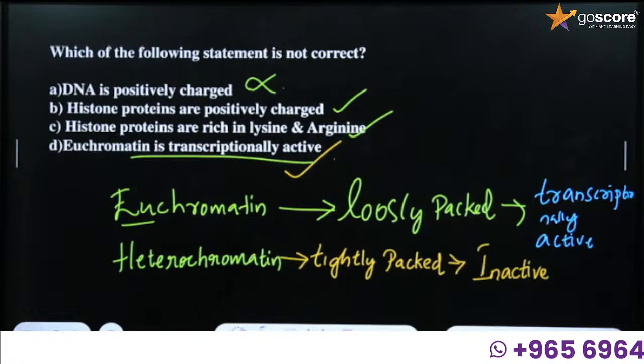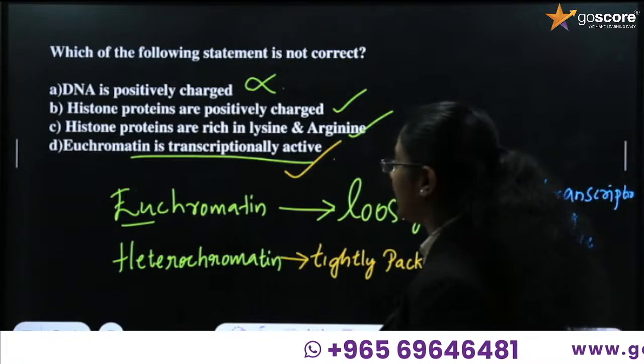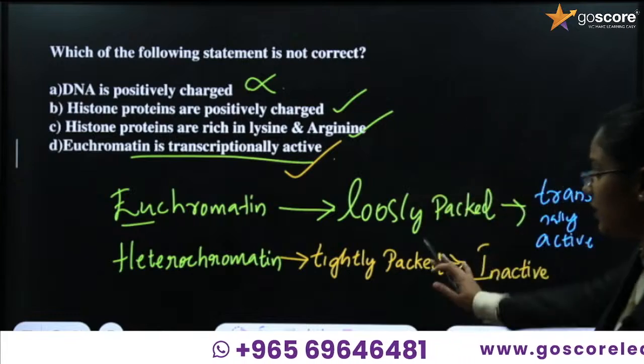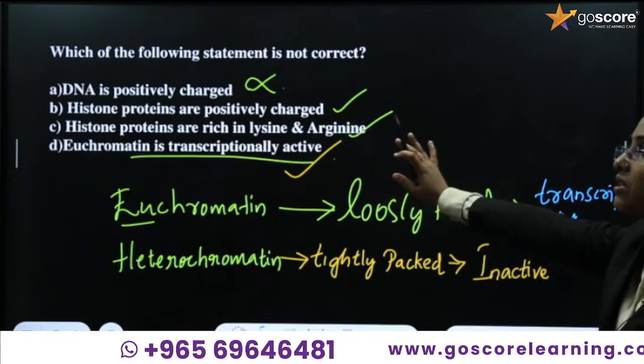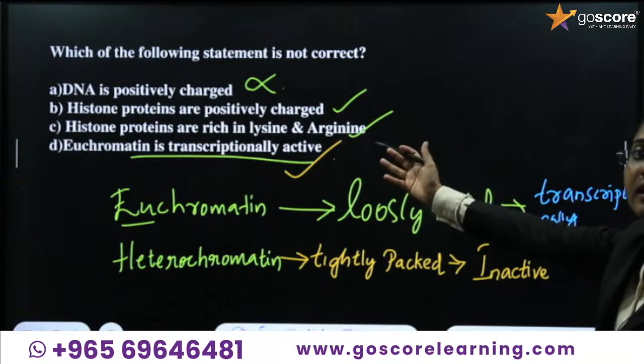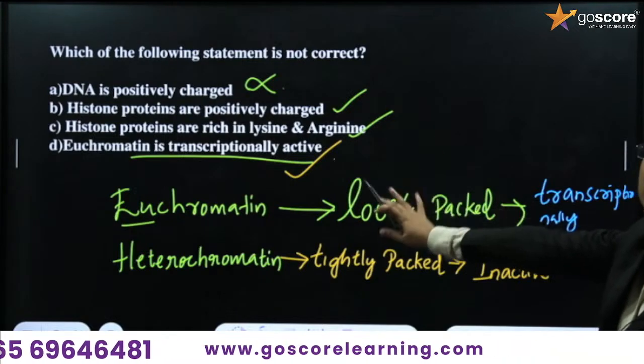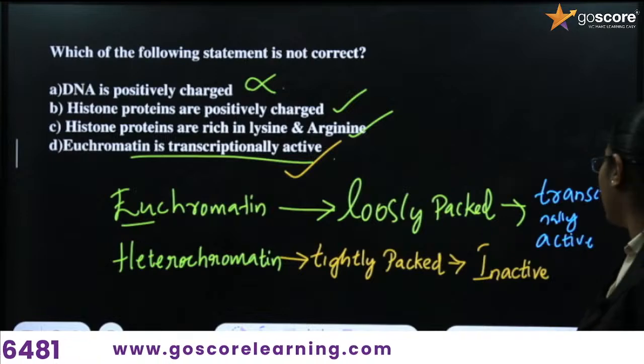So what is the first statement? DNA is positively charged. We can go with that option. The correct answer for this question is that DNA is positively charged, which is a wrong statement. What is the correct statement? DNA is negatively charged.